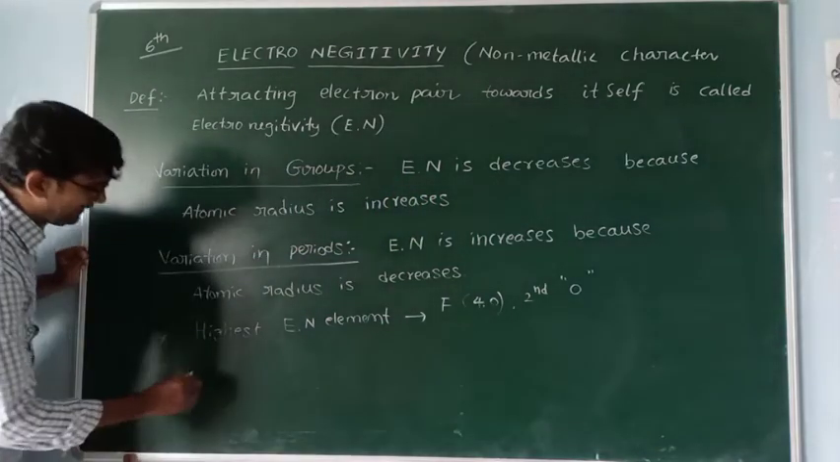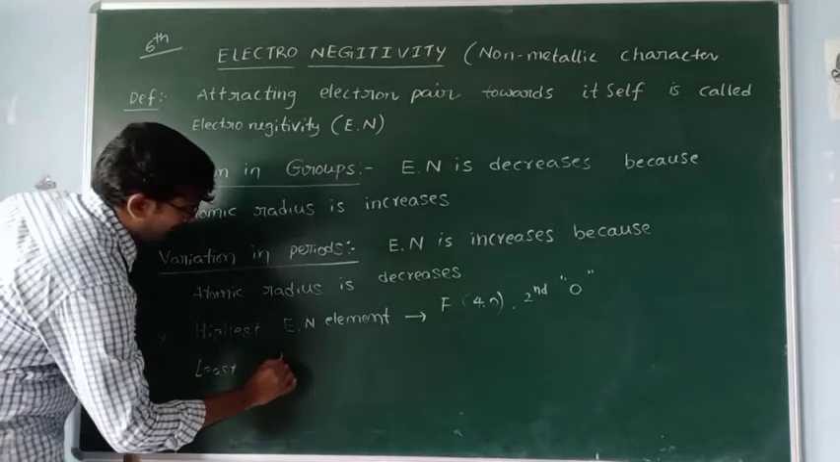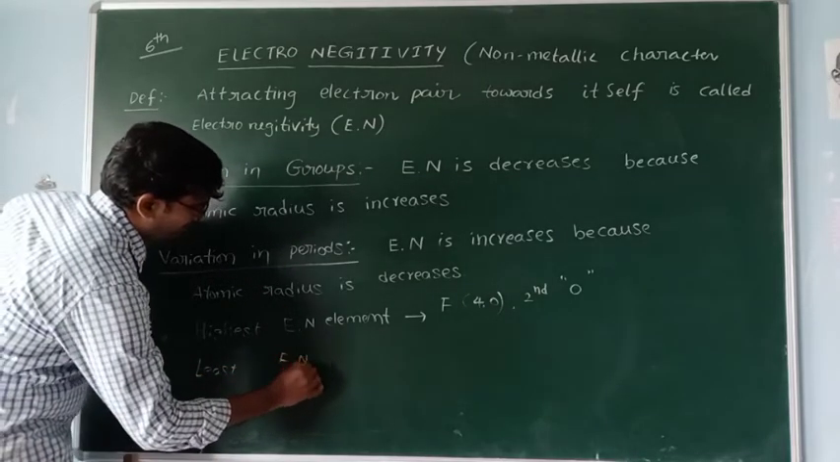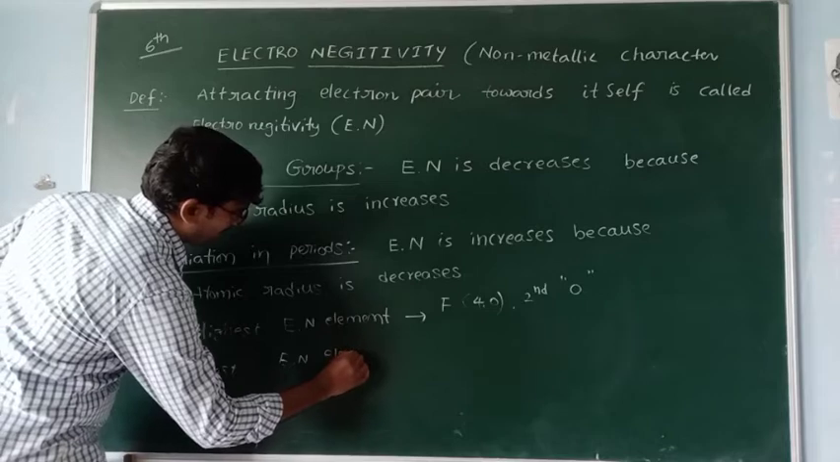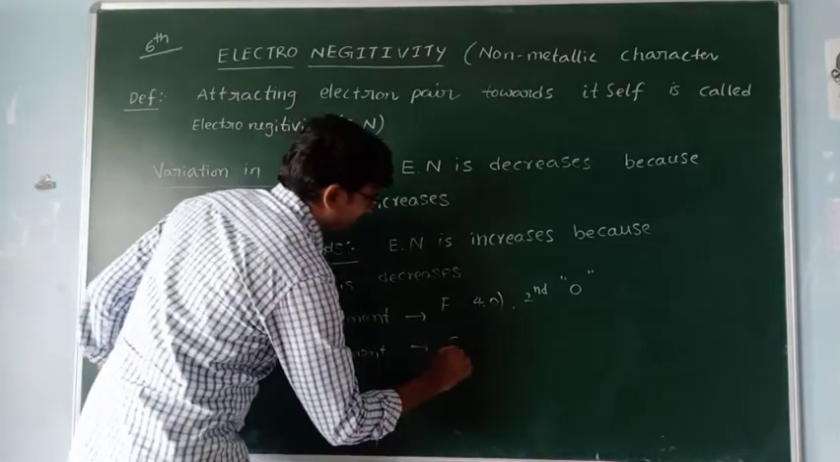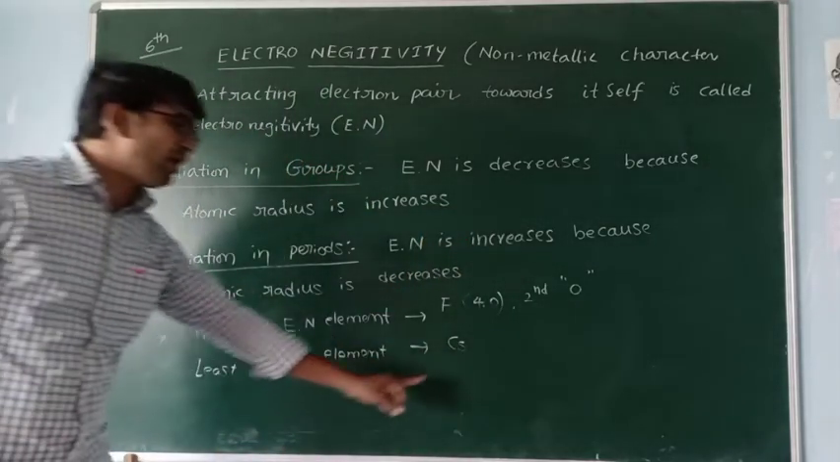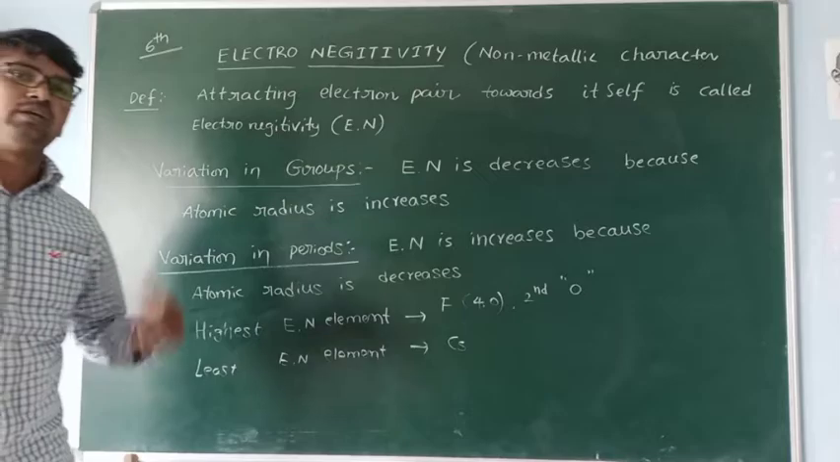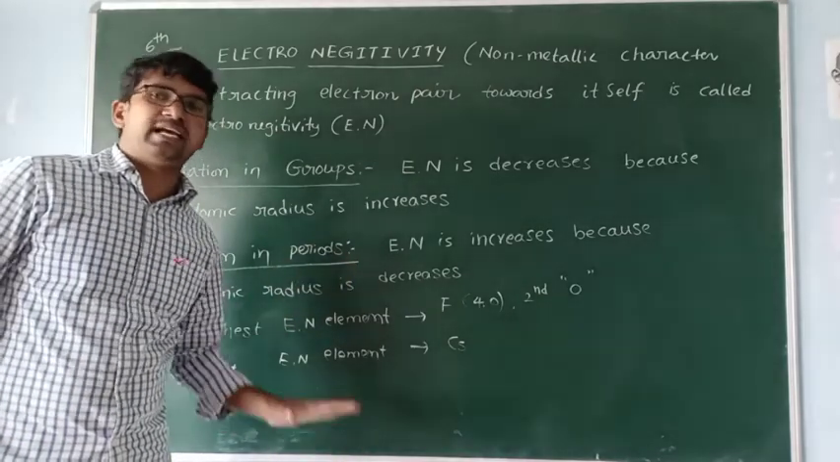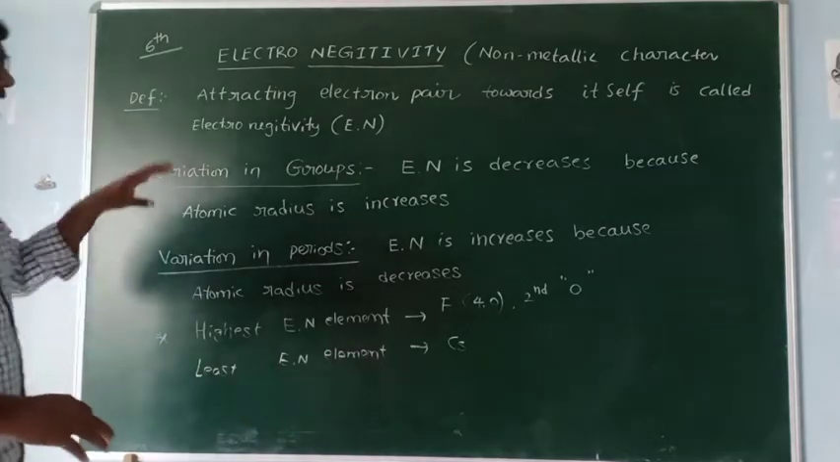Next, the least electronegative element in the periodic table is cesium, because this is the most electropositive element in the periodic table. So inversely, it is the least electronegative element in the periodic table. Now, same application.